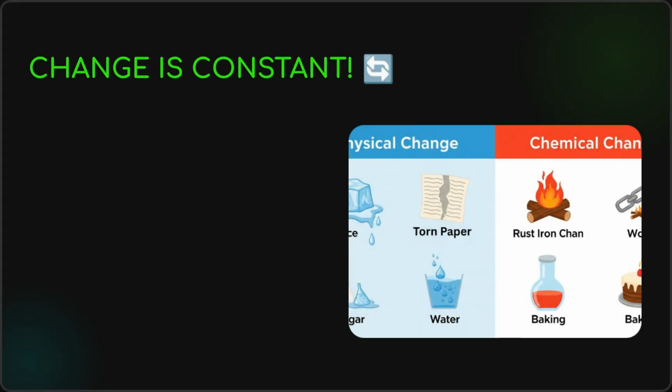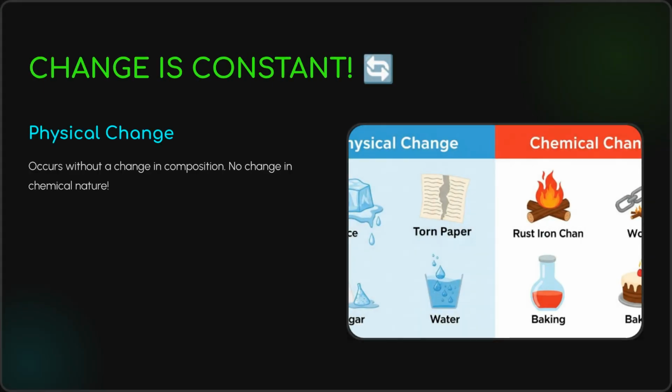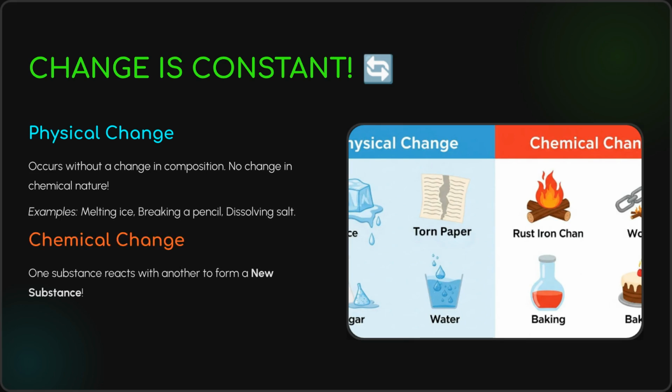Change is constant. Physical change occurs without changing chemical composition, like melting ice. Chemical change involves one substance reacting with another to form a new substance, such as rusting iron or burning wood.